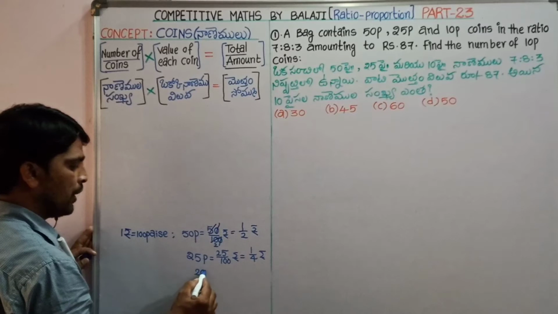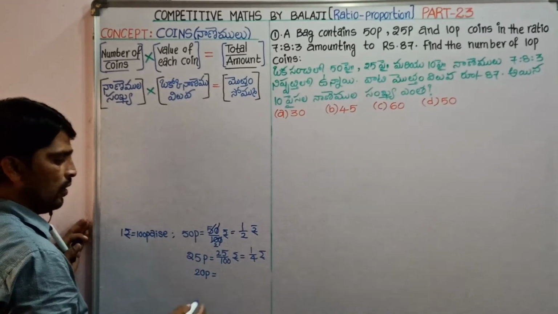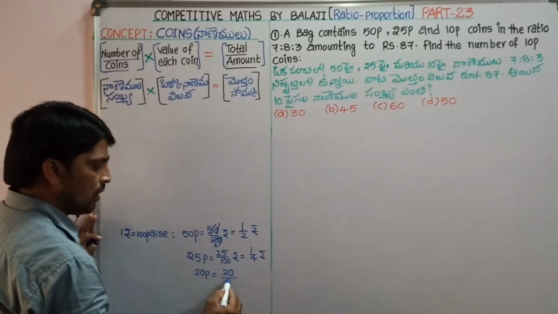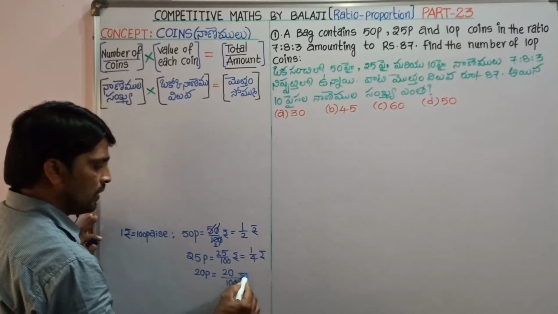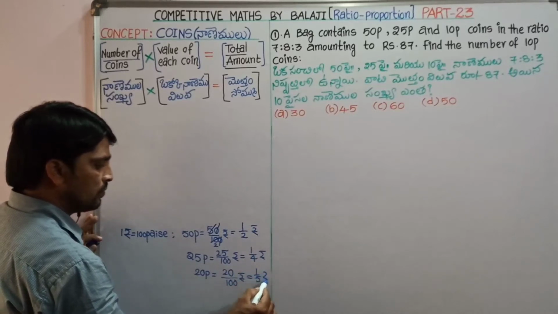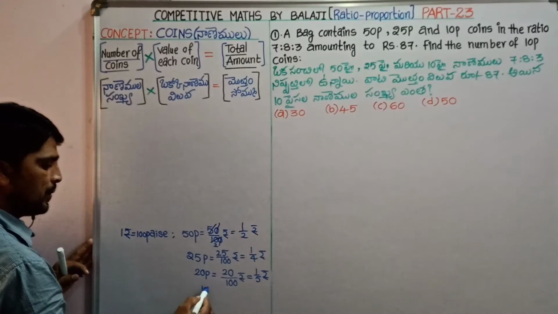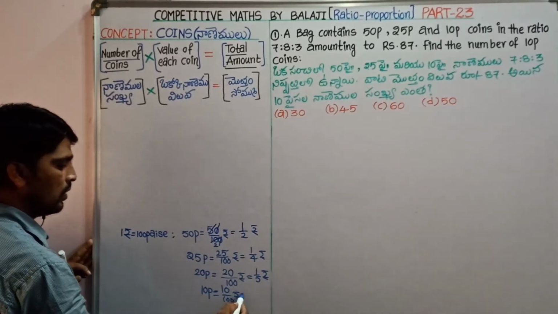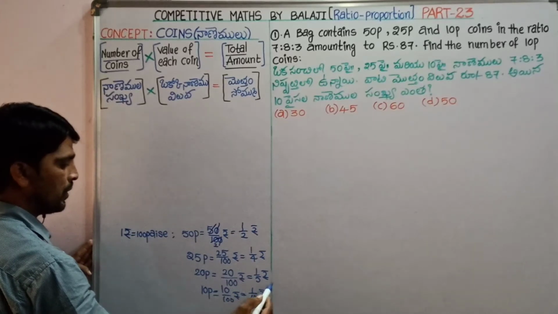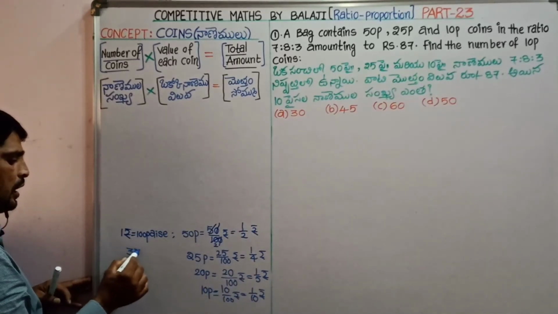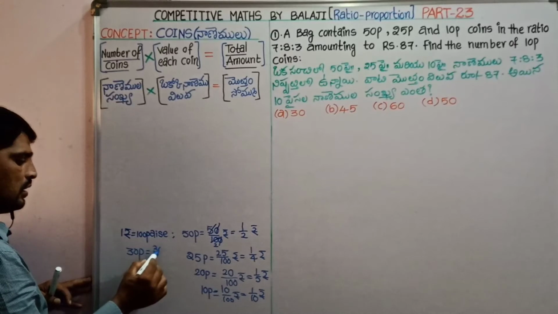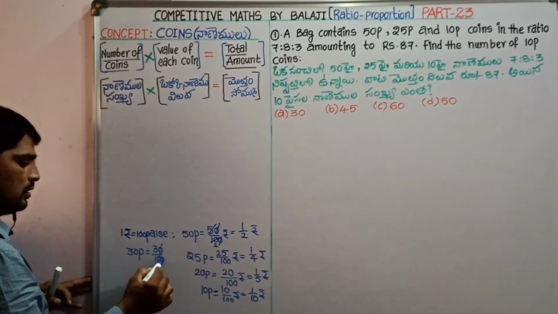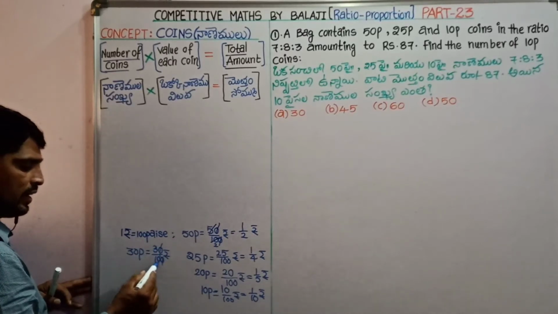Similarly, 20 pies means 20 by 100 rupee, that is 1 by 5 rupee. 10 pies means 10 by 100 rupee, that is 1 by 10 rupee. Similarly, 30 pies means 30 by 100, that is 3 by 10 rupees.